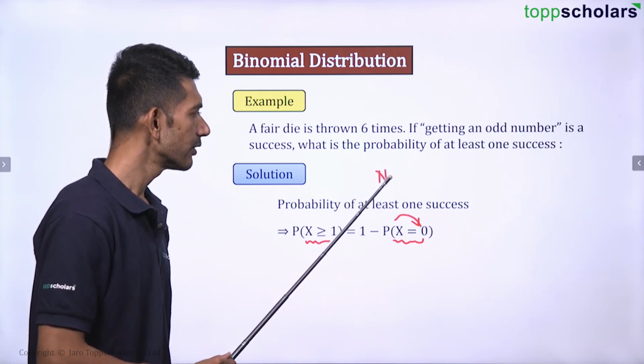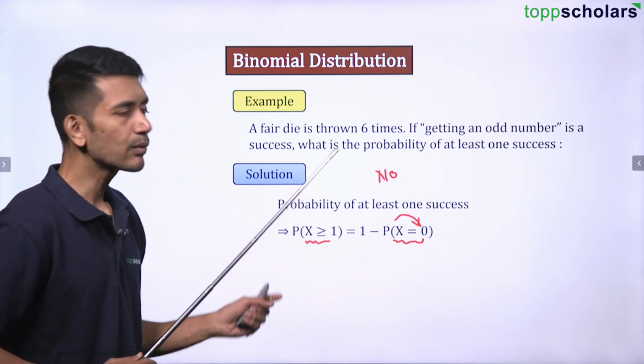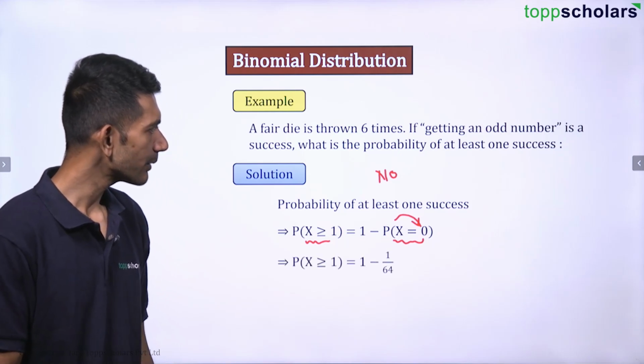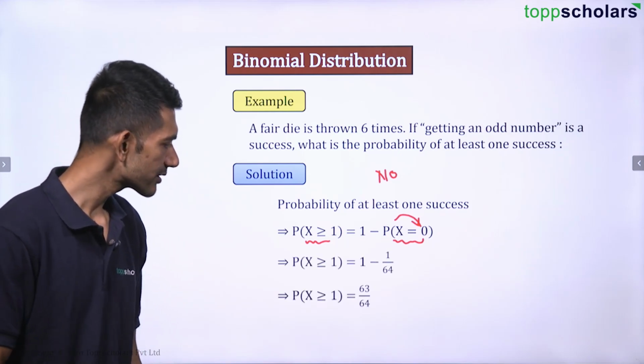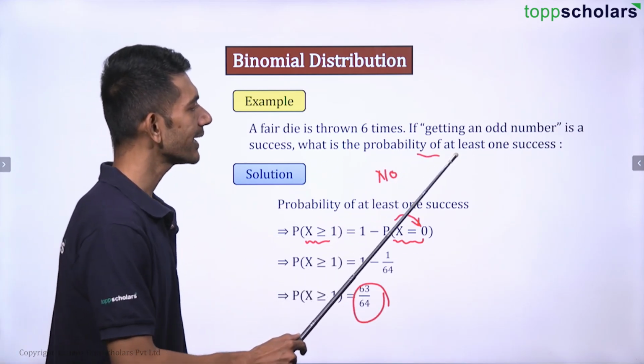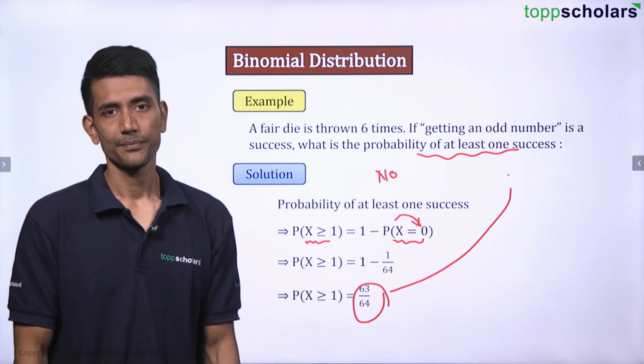So 1 minus no success means what? Greater than or equal to 1, right? That is 1, 2, 3, 4, 5, 6. So put the value here, you are going to get 1 minus 1 by 64, which is nothing but 63 by 64. That is your final answer. So the probability of at least one success is 63 by 64, right?